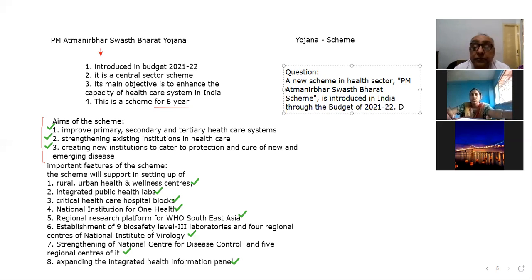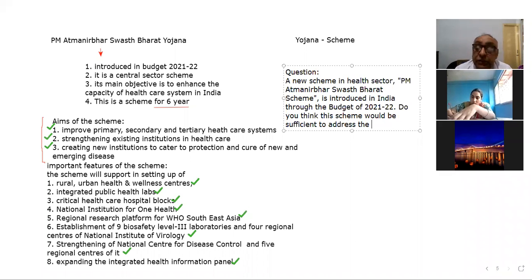Do you think this scheme would be sufficient to address the various issues of the health sector in India?